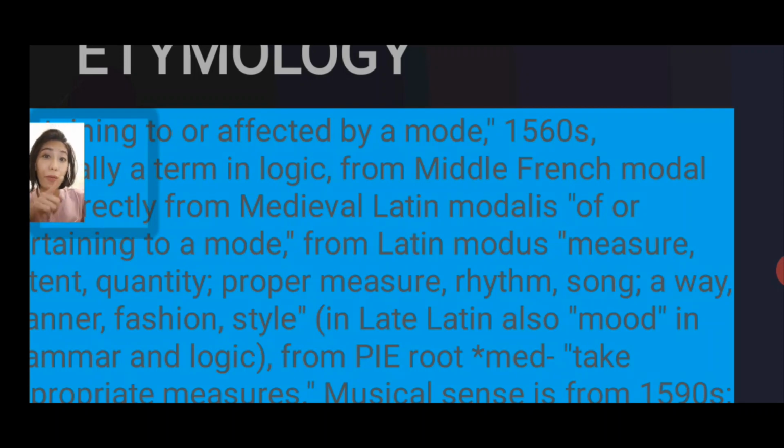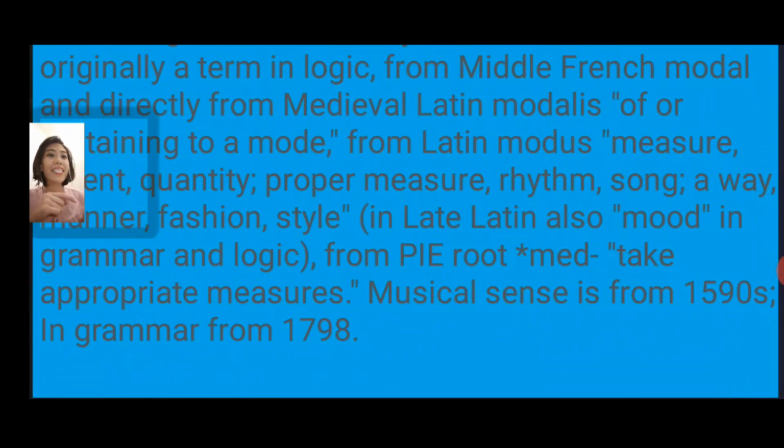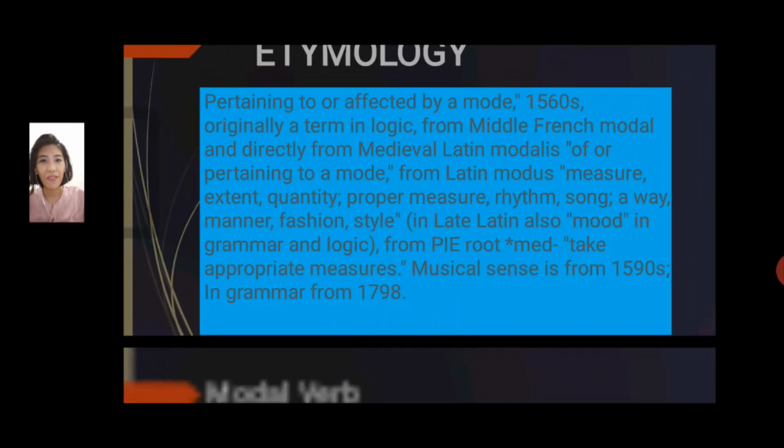So that's what mode really means. In late Latin, also mode in grammar and logic, from the root med, take appropriate measure. It was used in a musical sense from the 1590s and in grammar from 1798.